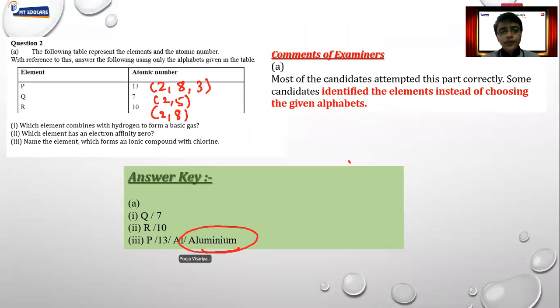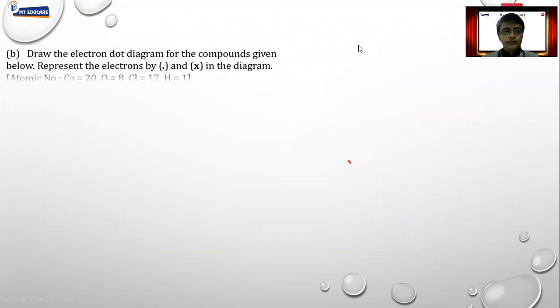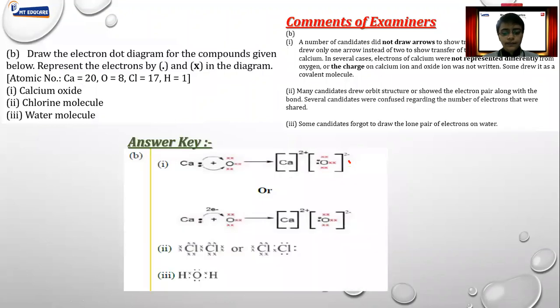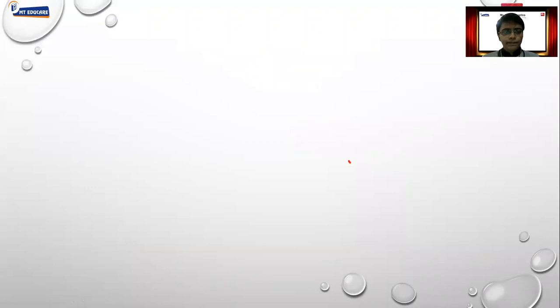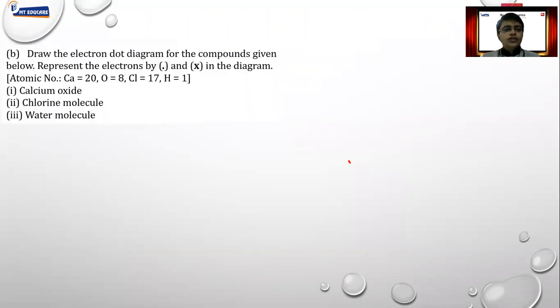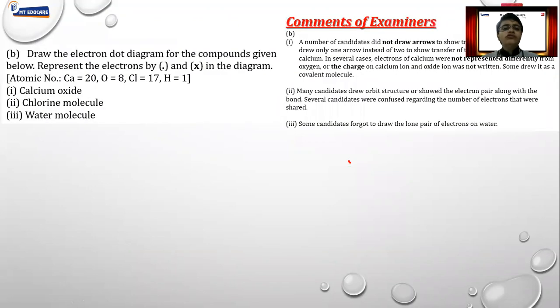Okay. All right. Moving further to the next important point here, and that is draw electron dot diagram for the following compounds given.